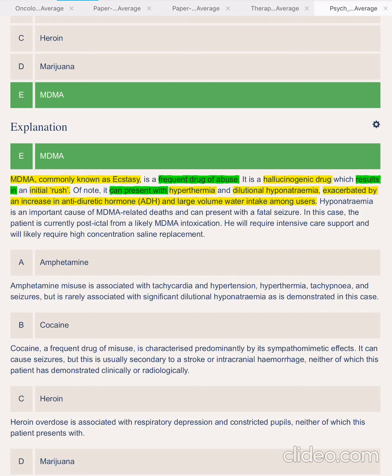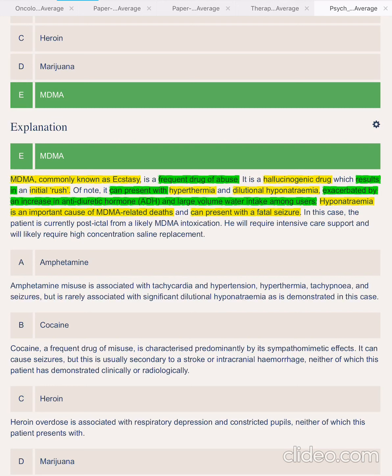Hyponatremia is an important cause of MDMA-related deaths and presents with a fatal seizure. So hypothermia, hyponatremia leads to death, fatal seizures.